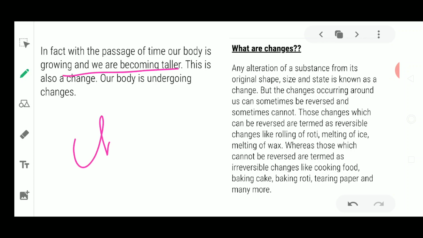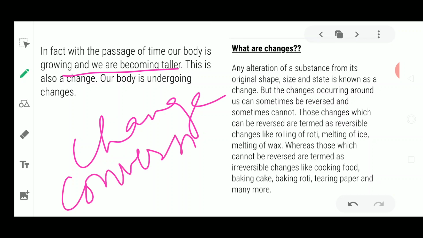It is also a kind of change. Your body is changing. It means change is an alteration, or a conversion of any original shape, size, or state. So any alteration of a substance from its original shape, size and state is known as change. What will be the definition of change? Change means anything which gets converted into another.